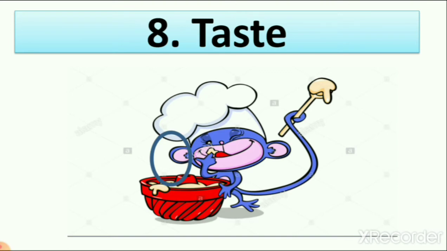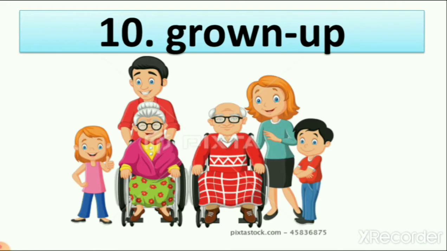Like when we are making some food, our mother first tastes it, then we all are eating, right? So taste. Touch. Grown up means elder people, mother, father, grandfather and grandmother.